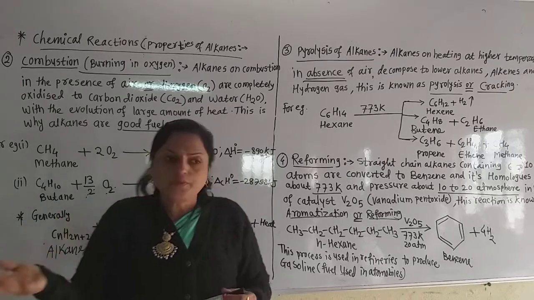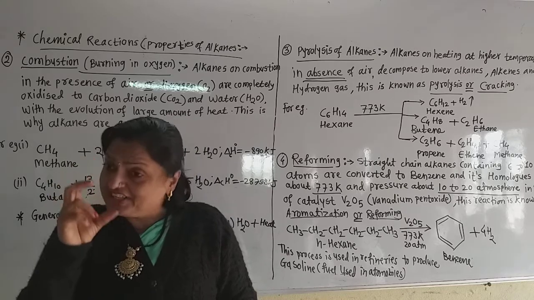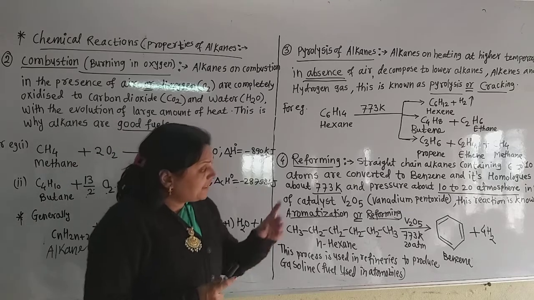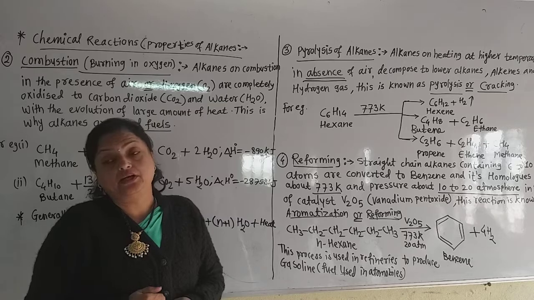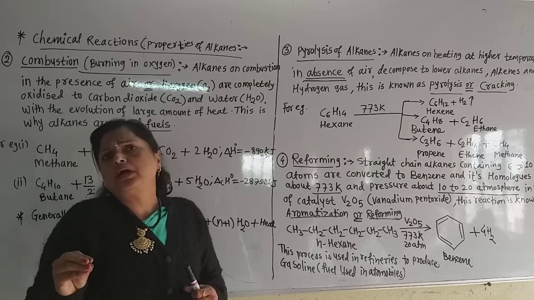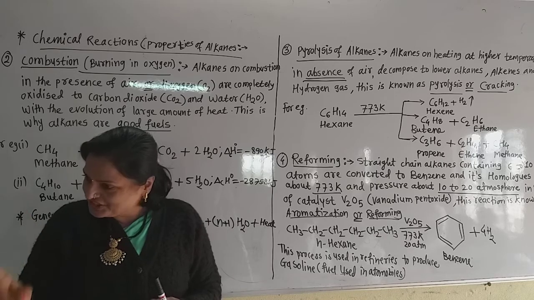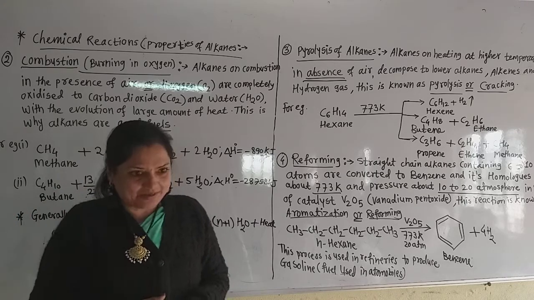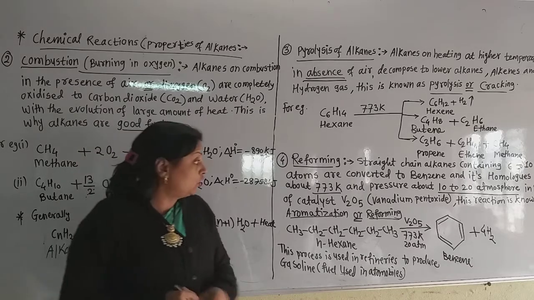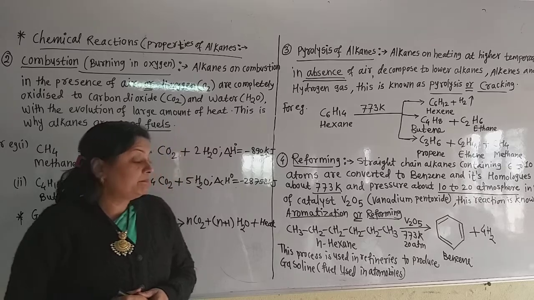Homologous means what? In the 14th chapter, you know the homologous series. Homologous means benzene-like compounds: naphthalene, anthracene, etc. Now, the straight chain alkane contains 6 to 10 carbon atoms. Alkanes containing 1 to 5 carbon atoms do not give this reaction. For this reaction, the alkane must contain a minimum of 6 to 10 carbon atoms. They are converted to benzene and its homologues on heating to about 773 Kelvin and pressure of about 10 to 20 atmospheres in the presence of a catalyst.